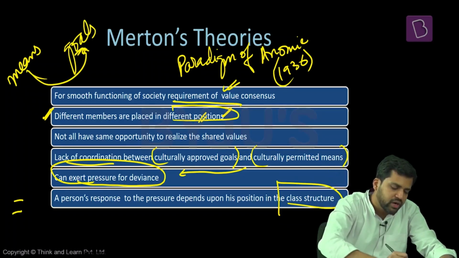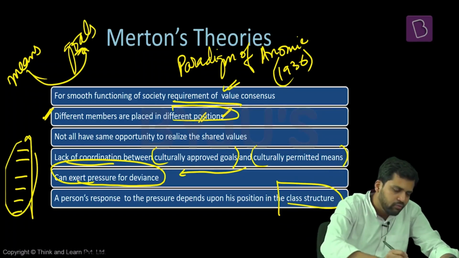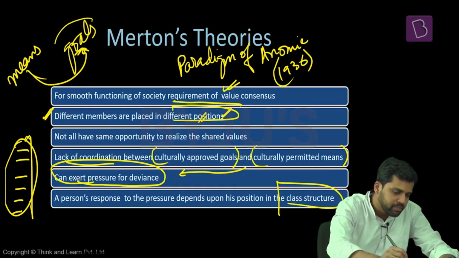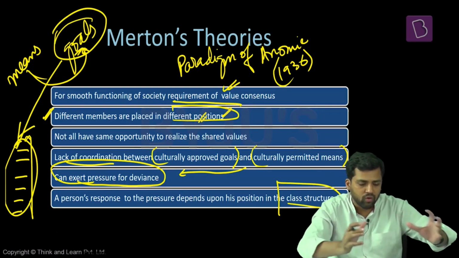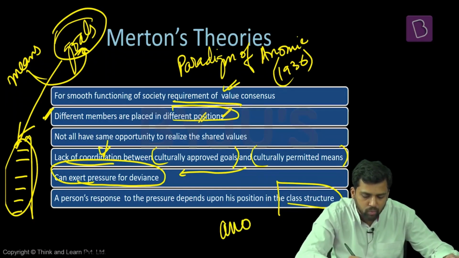But in society, people are at different strata. They're not all at equal levels. Some people will have access to the means, some people will not. But society is exerting pressure on them. These goals are exerting pressure. You need to achieve these things, and you do not have those means. So there is a conflict here. There is lack of coordination. This can lead to an anomie situation.